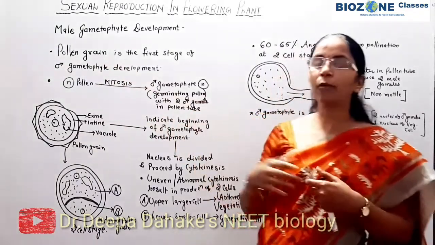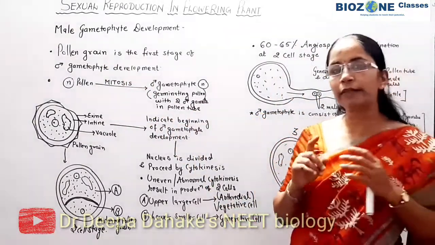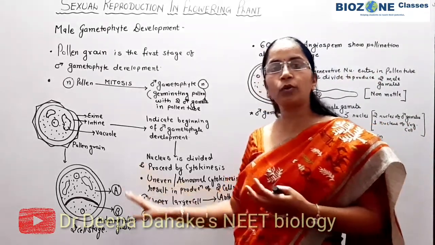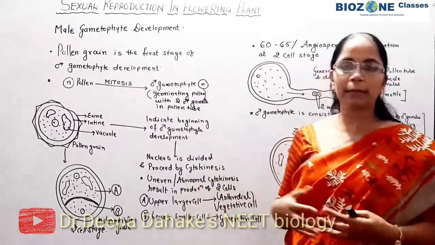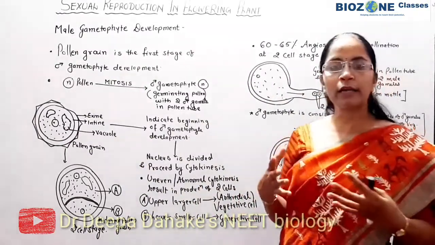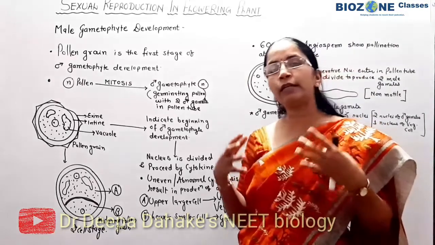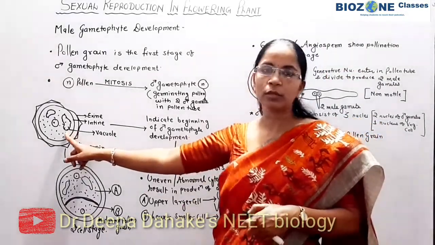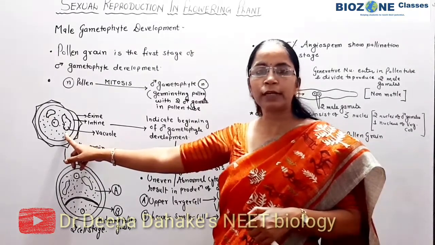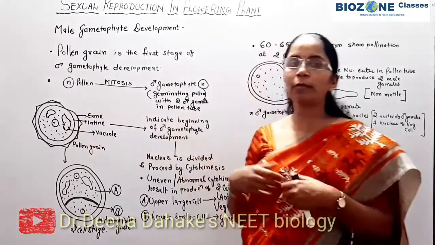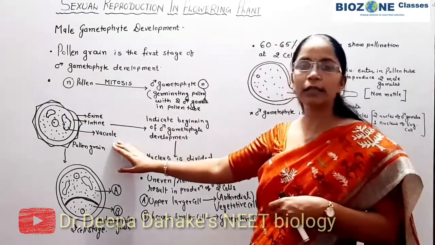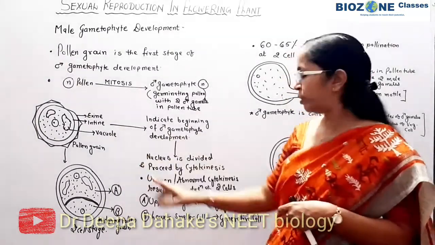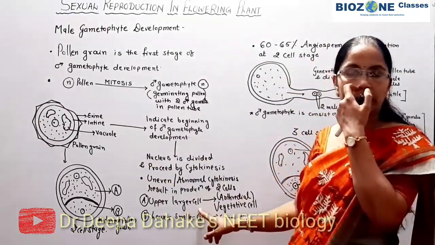Initially, when the pollen grain is developed, it is only a single nucleated, single cell stage. But when it undergoes maturation or male gametophyte development, how can one recognize under the microscope that the development of the gametophyte begins? Only by observing vacuoles. Once the vacuoles start to appear in the cytoplasm of the pollen grain, we come to know that the pollen grain has started the development of the male gametophyte. After that, what is happening here is the division; remember it for objective questions.